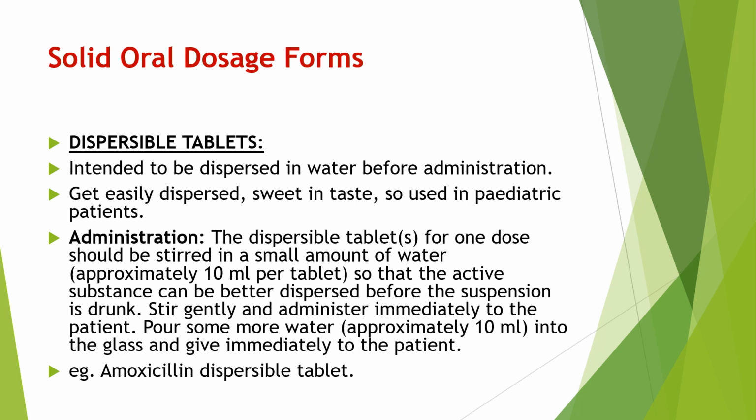Then how will you administer dispersible tablet? For one dose of dispersible tablet, you have to take 10 ml of water, then put the tablet into the water and stir gently so that the active substance can be better dispersed before the suspension is drunk. Administer immediately to the patient. Then pour some more water, approximately 10 ml, into the glass and give immediately to the patient. Example is amoxicillin dispersible tablet, generally preferred in pediatric patients.